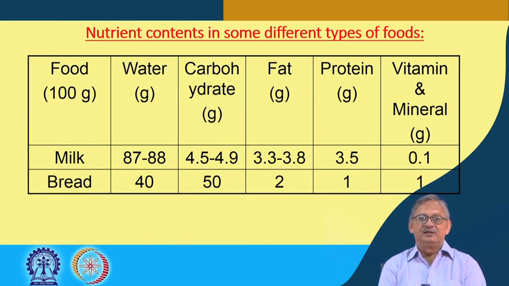The water content of milk is around 87 to 88 grams per 100 gram, whereas bread has around 40 grams. Carbohydrates in milk are around 4.5 to 4.9 on an average, whereas bread has around 50 grams. Fat in milk is around 3.3 to 3.8 on an average, depending on different sources of milk.